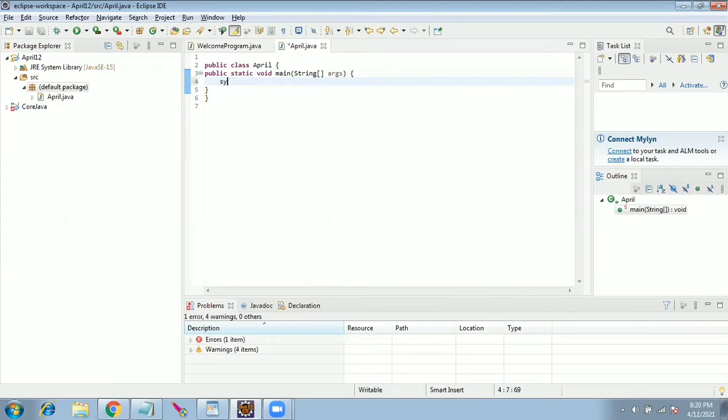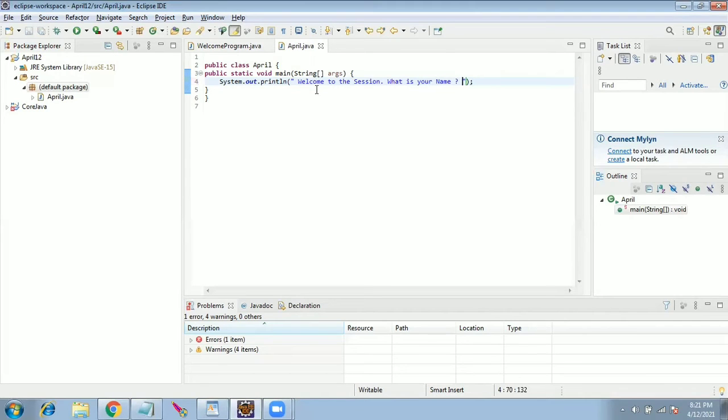sysout. Again, Control Space. Automatically Eclipse will fill in System.out.println. These are all shortcuts: type sysout and press Control Space, and Eclipse fills it in automatically. Now here you print: Welcome to the session. What is your name?